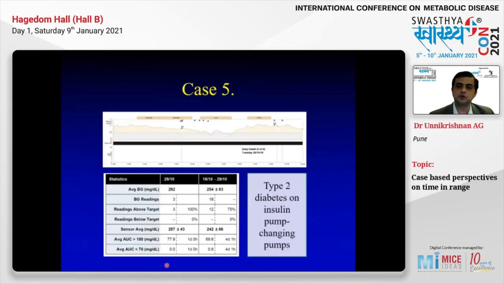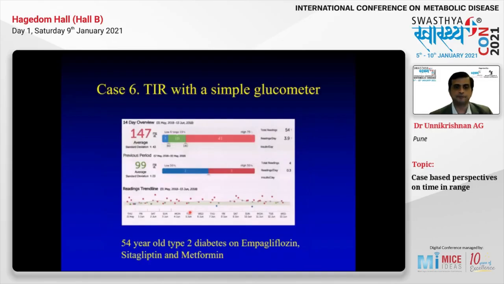This is a patient whose CGM showed fluctuation while changing the pump. You can see that on 29th of October, the time above target was almost 100%. And that's to show that when a patient changes from one pump to another insulin pump, a new generation pump, there may be a period of hyperglycemia.